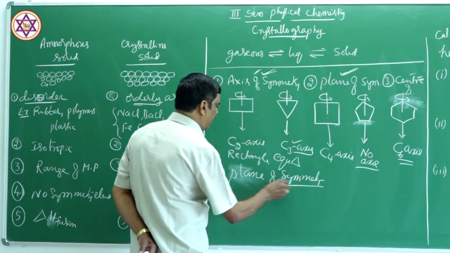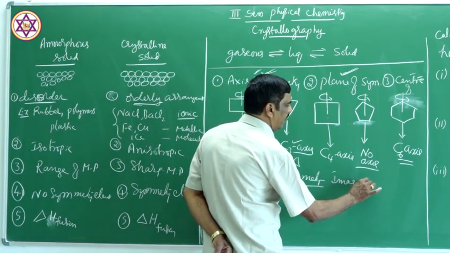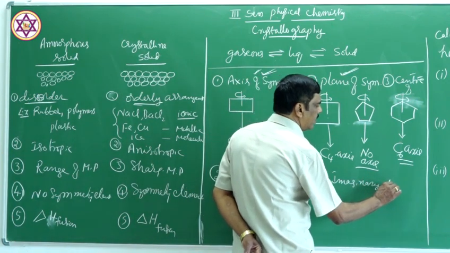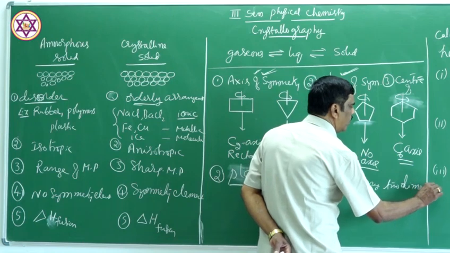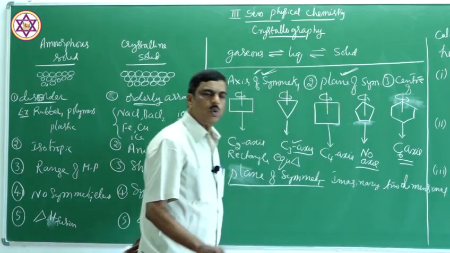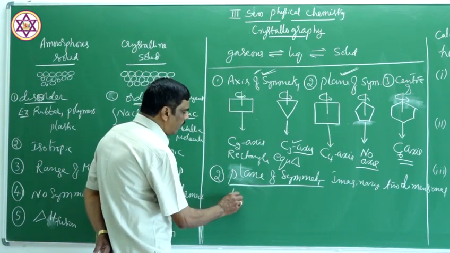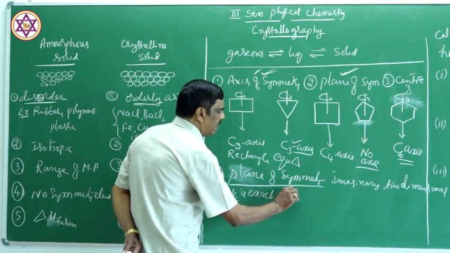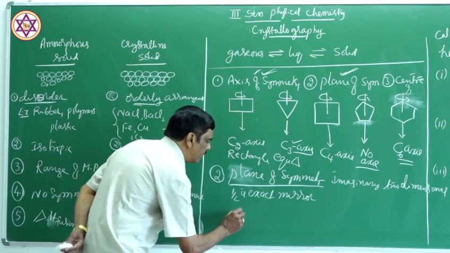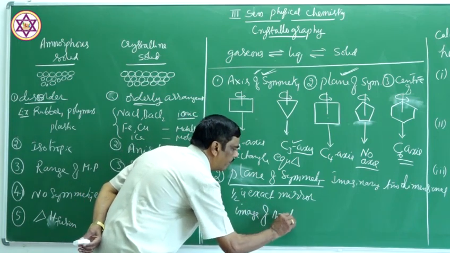So, a plane of symmetry is an imaginary two-dimensional plane passing through the crystal, half of which is the exact mirror image of the other half.